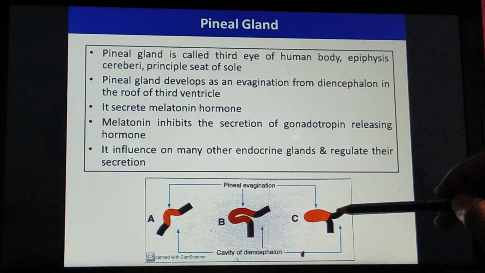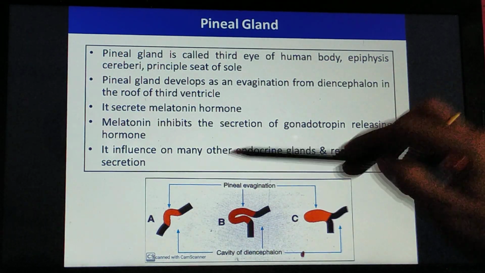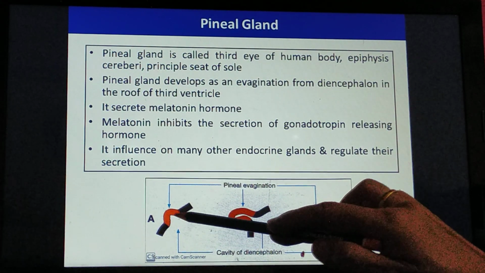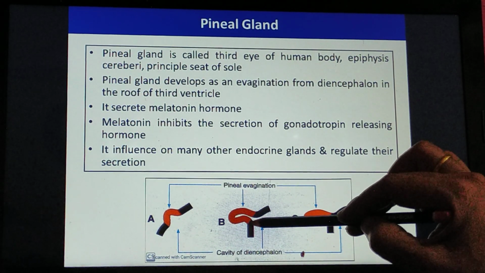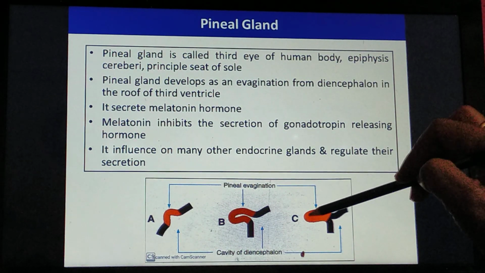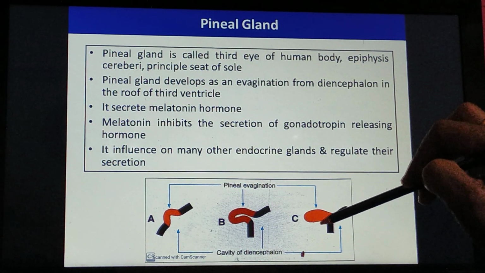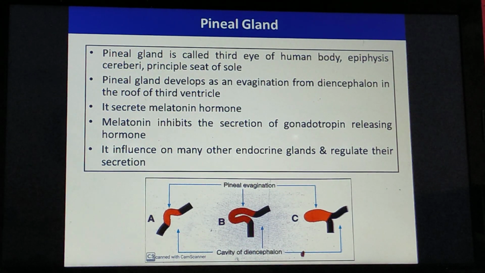Here only the outpouching is shown. From the roof of the third ventricle, a small outpouching is seen. This outpouch gets cut off, and first there is a cavity inside. Afterward, the cavity gets obliterated, and a solid outpouch is seen. This afterward is replaced as the pineal gland. So these two glands we have seen today. The next glands we'll see in the next class.